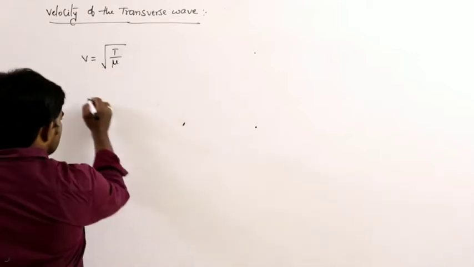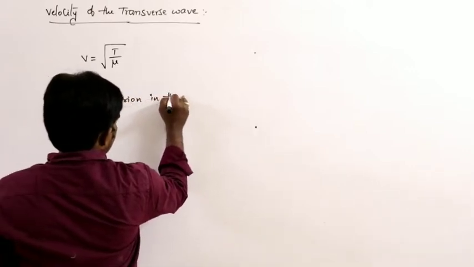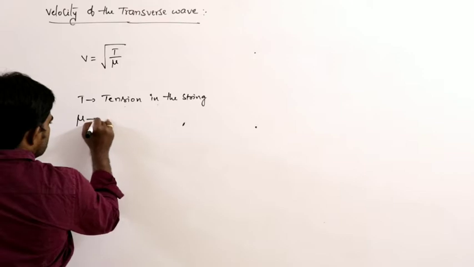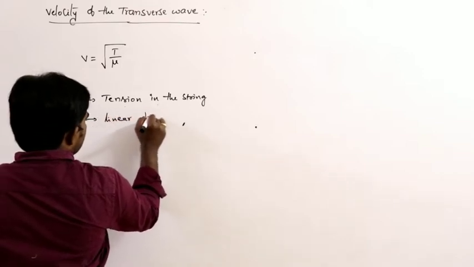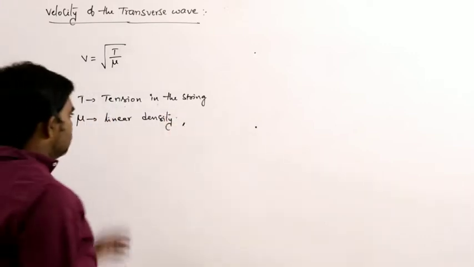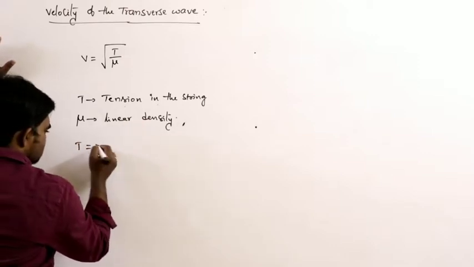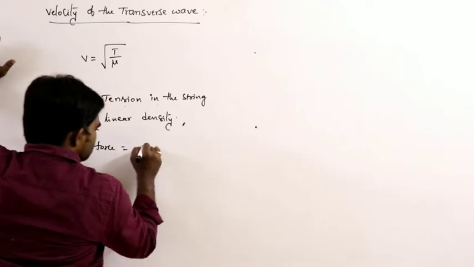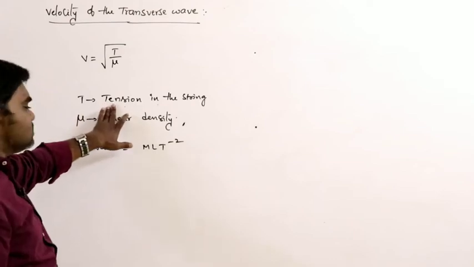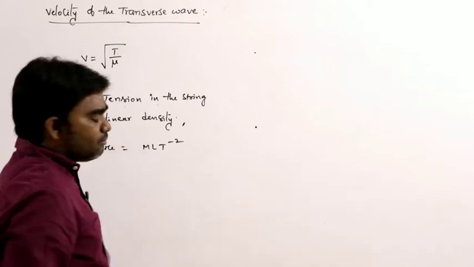What is T here? T is considered as the tension in the string, where mu is called the linear density. Whether these two are correct or wrong, let us check. Tension is nothing but force. What is the force dimensional formula? MLT power minus 2. Tension is the tensional force, so its formula is MLT power minus 2.